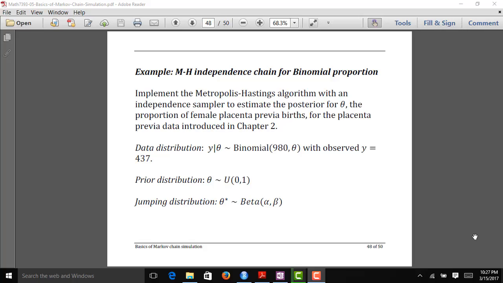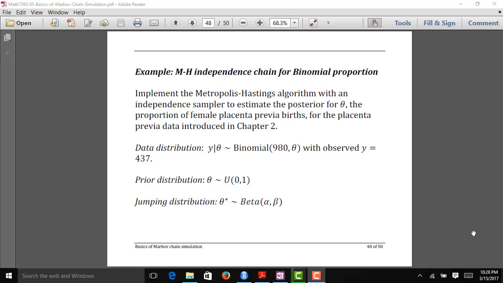So let's look at another example of implementing a Metropolis-Hastings algorithm, and then we're also going to look at assessing essentially how well we've done with our Markov chain. Has it converged to its stationary distribution? Have we run the chain long enough, etc. So we're going to go back to the placenta previa birth example that was first introduced in chapter 2.